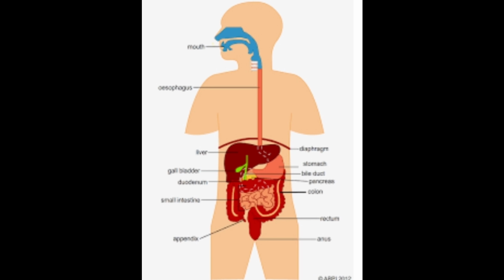Pharynx and epiglottis. When you swallow, food passes to the pharynx, a short tube shared by the digestive and respiratory systems. The epiglottis closes off your airway to prevent you from choking when you swallow.